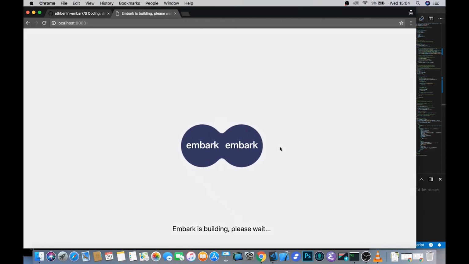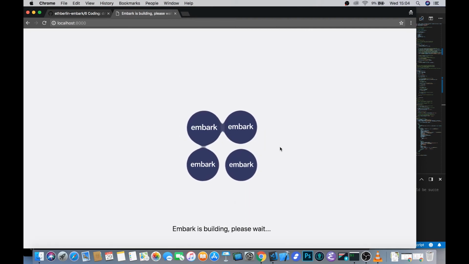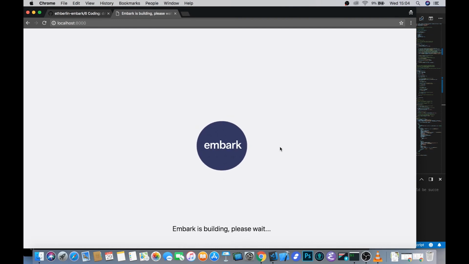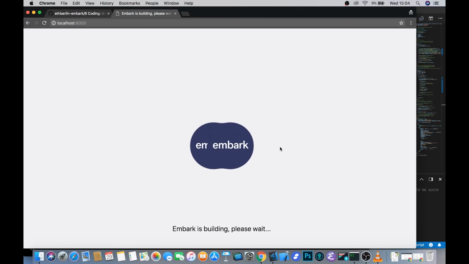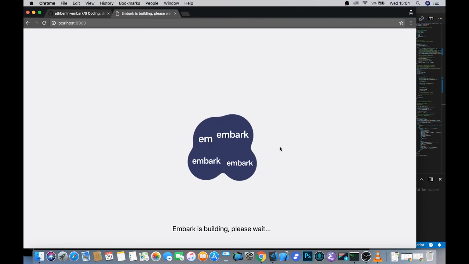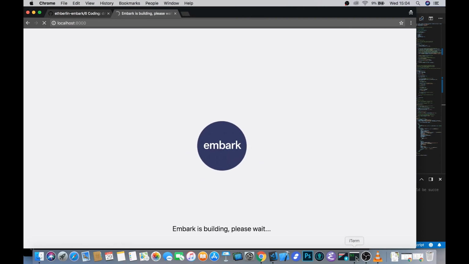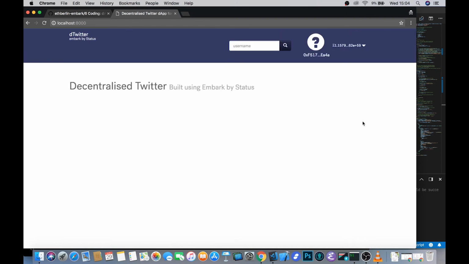And Embark will show you these neat little animations while it's building. I probably freaked it out a little bit by saving 4 files at the same time. But at least we get to watch pretty things while it all happens. It will eventually catch up with you if you just give it enough time and speak nicely to your machine.